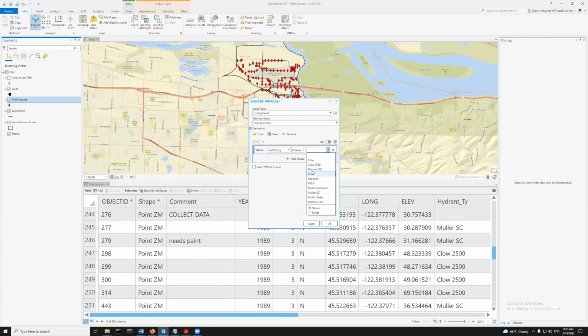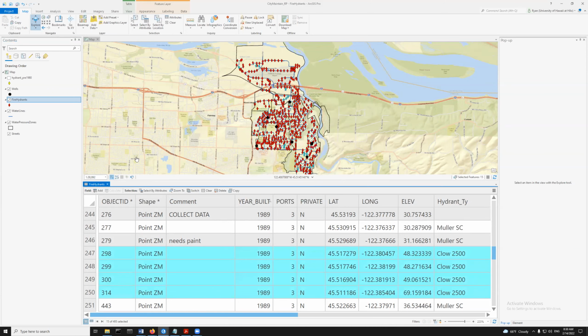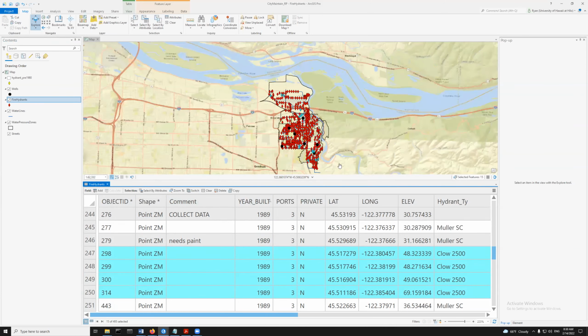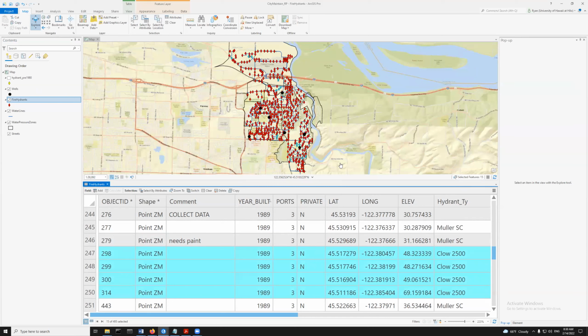So I want, it looks like Clow. I'm going to say, yeah, I only care about the fire hydrants which are the Clow 2500, because obviously that's the best fire hydrant that's ever built. All right, so I'm going to then apply this. And then I got 15 records. These are the Clow 2500s, my favorite fire hydrant.